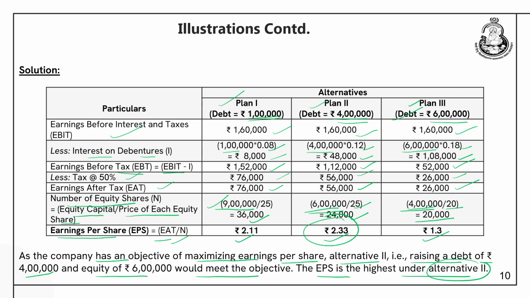So, we have seen if a company uses the debt moderately, the EPS has increased, but if company uses excess amount of debt, what is happening? There is a fall in EPS, right. So, as per this, the company should go with plan number 2, right.